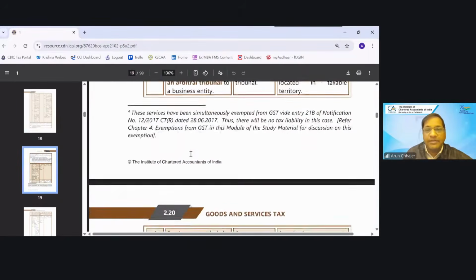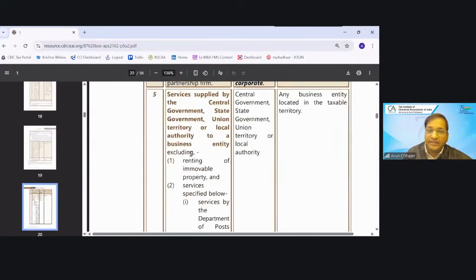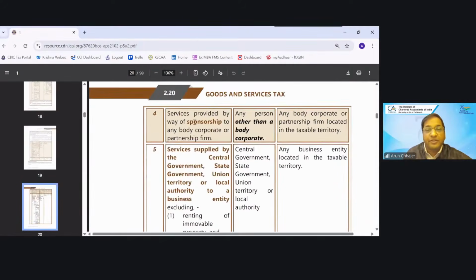Service supplied by the arbitral tribunal to a business entity, again it is taxable under RCM. Sponsorship services, then the recipient, if a body corporate or firm located in the taxable territory, will pay the tax under RCM. Now tell me, what is the impact of adding this word? Earlier there was only any person. Now they are saying any person and they have added some words, other than body corporate. What is the impact of this?